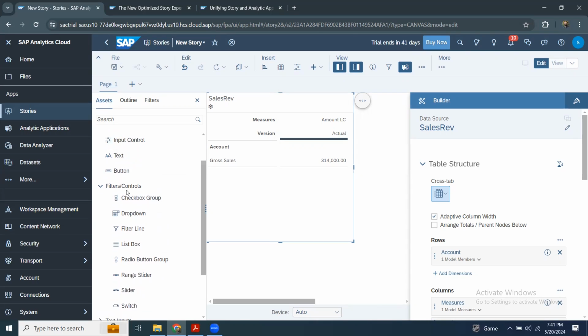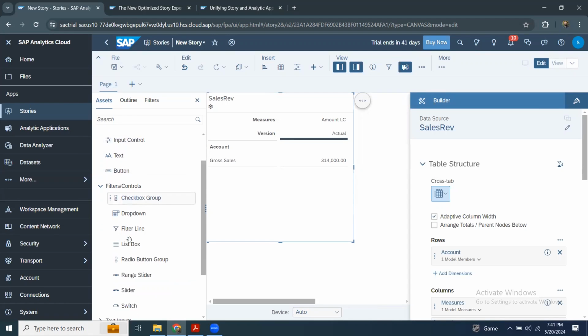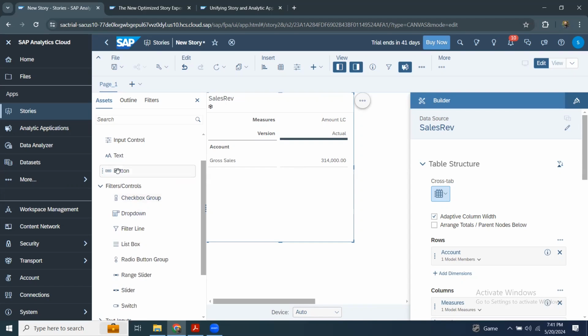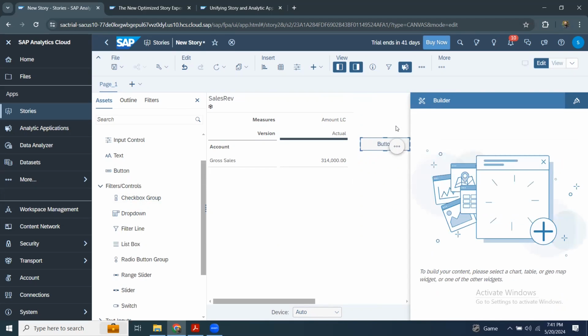So this is the assets tab. You can see some groupings for widgets, and you can also see filters and controls. Here you can see all the sliders, switch, filter line, drop down and checkbox group. We used to have them in analytical applications. Now you can have these controls or buttons in the story directly. So you don't have to extend the story by going into the analytical application.